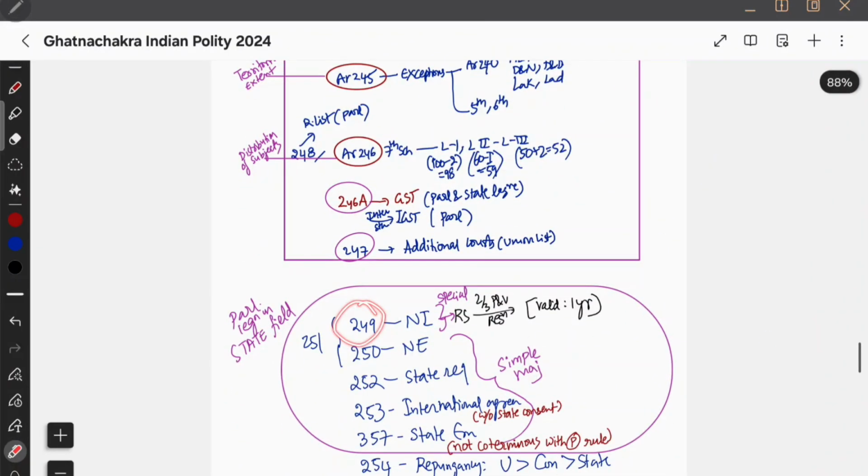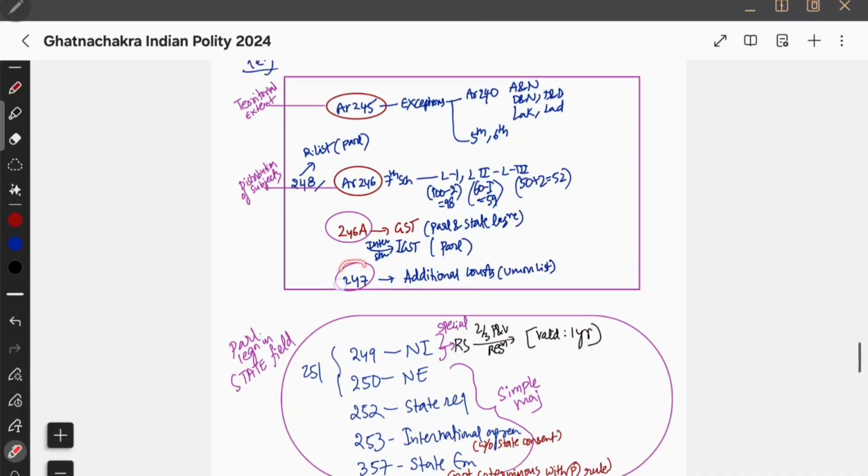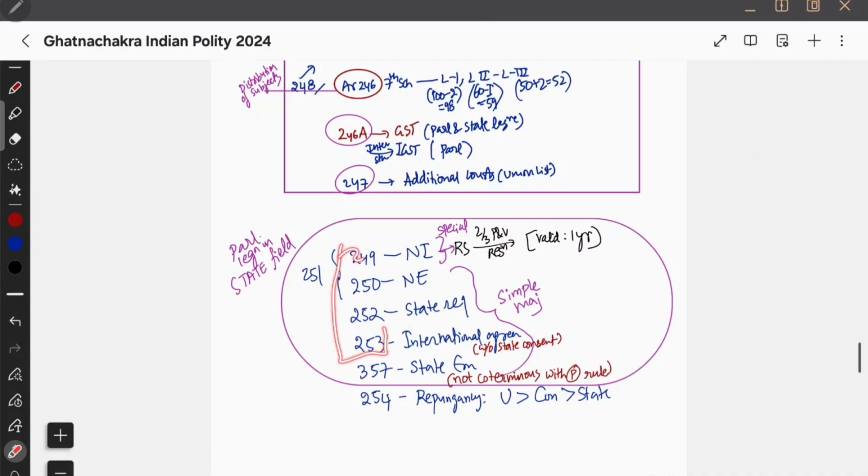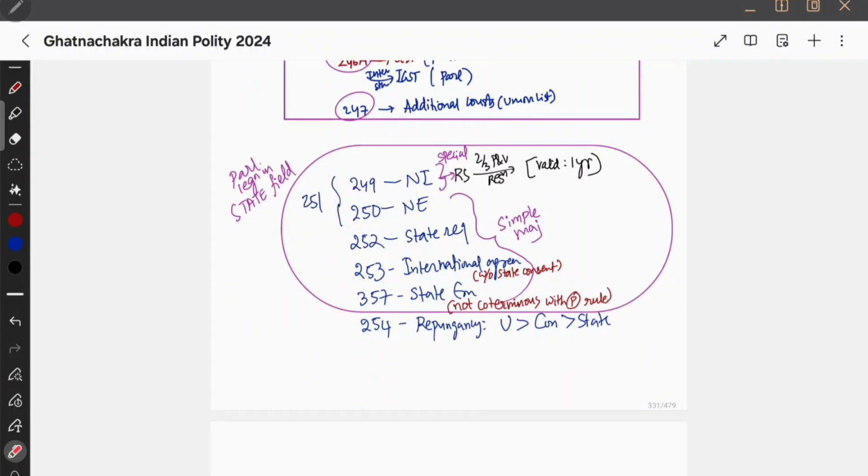And then the next box I will start with 249. Why? Because the first ended with 248 residuary list, remember. So the next box I started with 249 and went till 253. I think I went till 254, right? There is also 255. It just says that laws are valid even if the president's or governor's recommendation was obtained later. I don't think that is important, so I neglected it. And then we'll see the different articles. Remember till 254. That's enough.